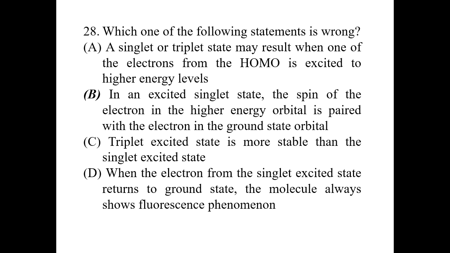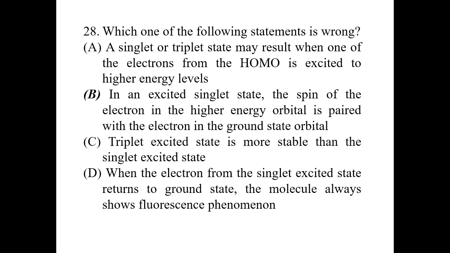Next, there is question number 28. Which one of the following statements is wrong? So we have to find out the wrong statement. A singlet and triplet state may result when one of the electrons from the HOMO is excited to a higher energy level. Yes, if the electron is excited from one state to a higher one, it may show singlet or triplet, that doesn't matter. The possibility is that it may be singlet, triplet, or doublet. So that is the correct option.